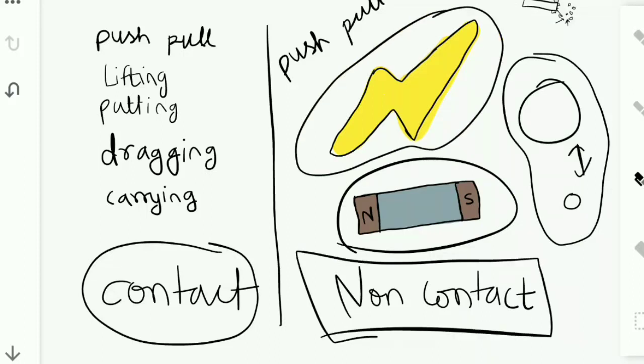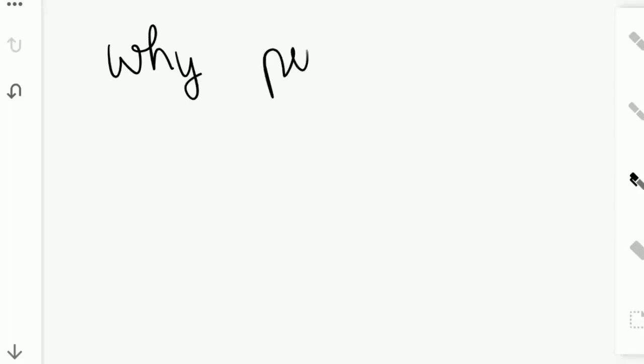All of these are non-contact forces: magnetic force, electrostatic force, and gravitational force. Can you think of the reason why force can be categorized into pull and push?